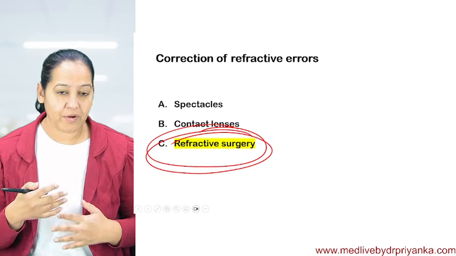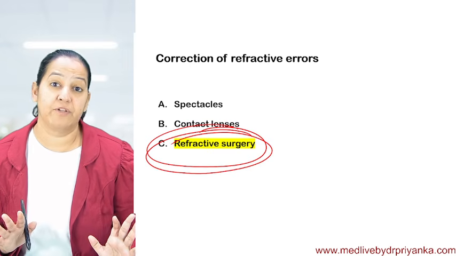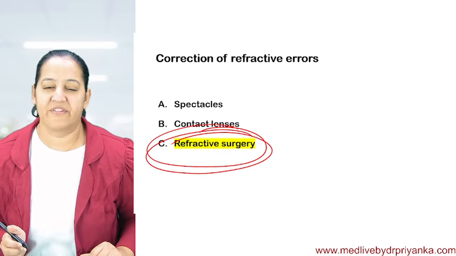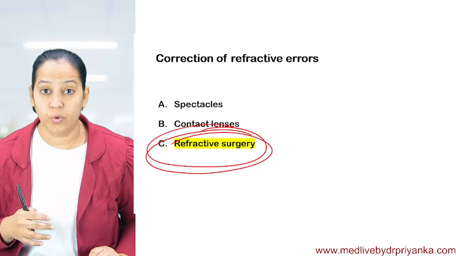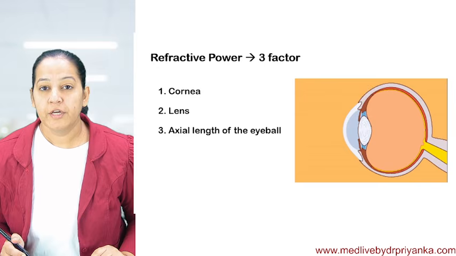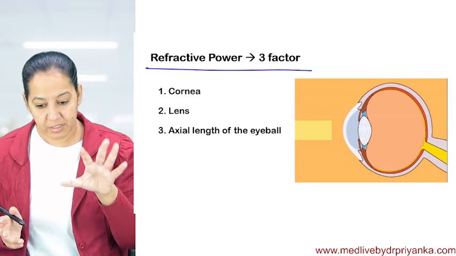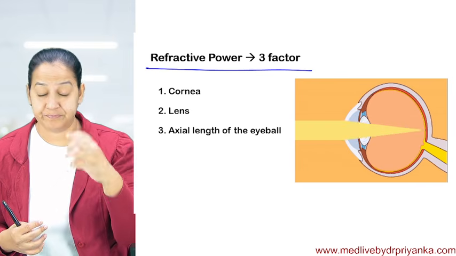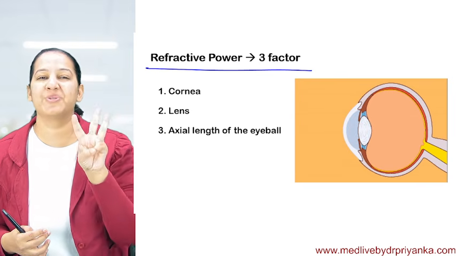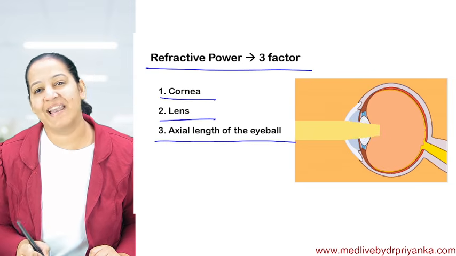Before coming to refractive surgery, I will teach you many surgeries today, maybe nearly 9 surgeries. I will show you the videos, animations, images, everything. But before that, in the first episode of errors of refraction, I told you about the human eye's refractive power. If you've attended the session, you understand it. The refractive power of the human eye depends on 3 factors: cornea, lens, and axial length of the eyeball.